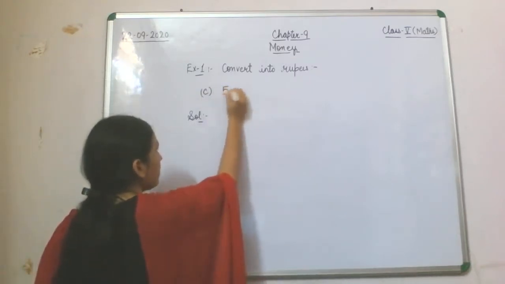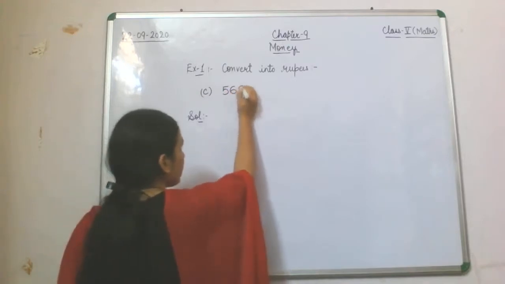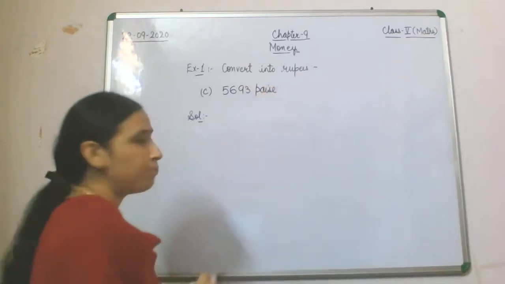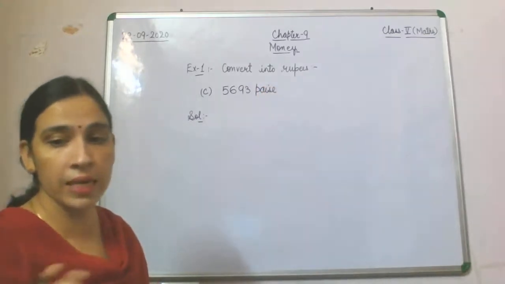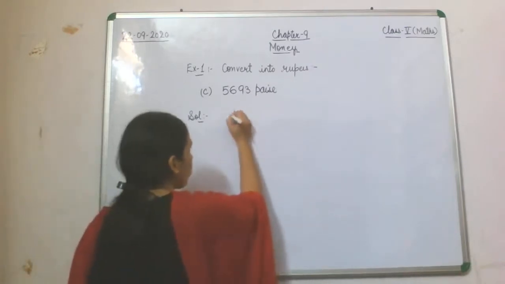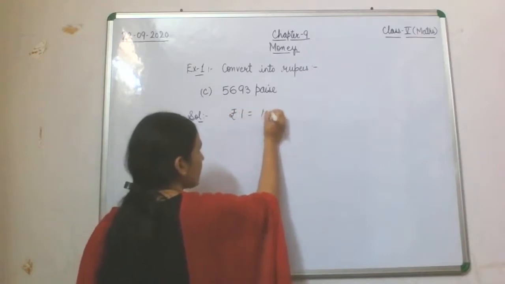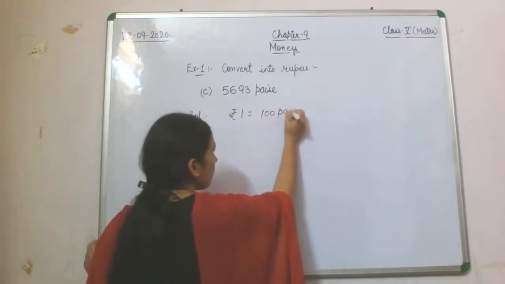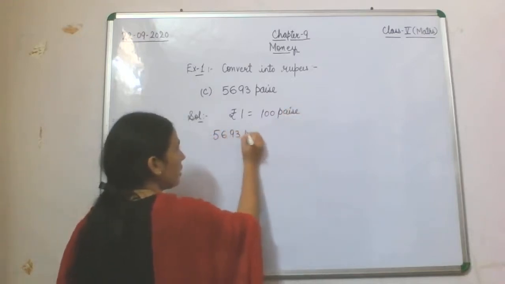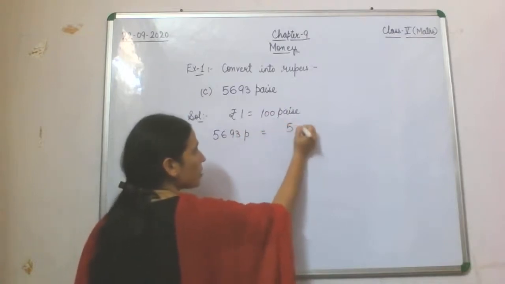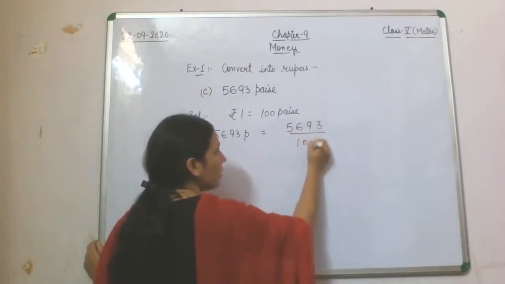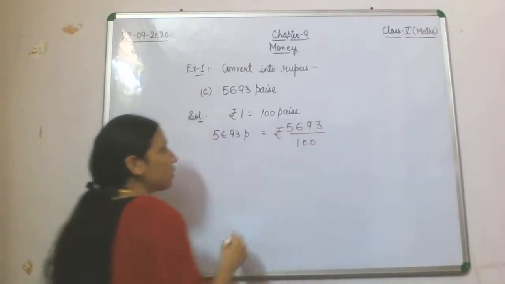Now C part is 5693 paise. Now this 5693 paise is supposed to be converted into rupee. So we all are aware that in 1 rupee we have 100 paise. Now 5693 paise will be divided by 100 and that will be converted into rupee.